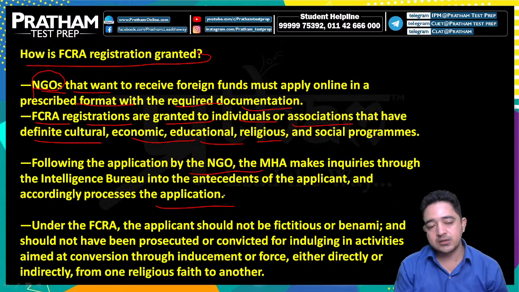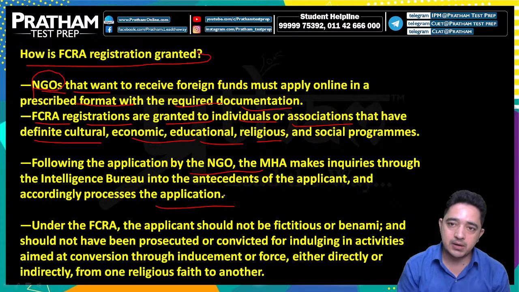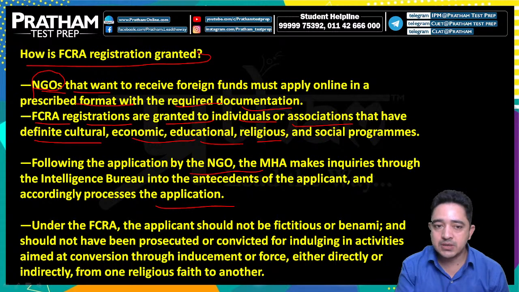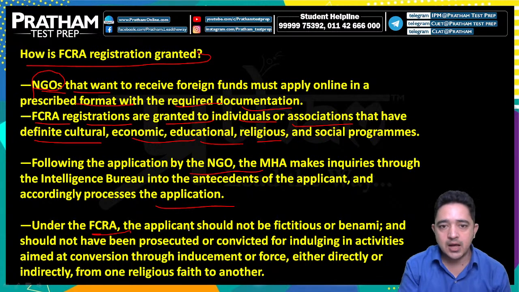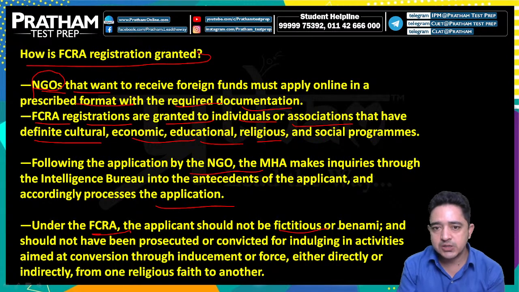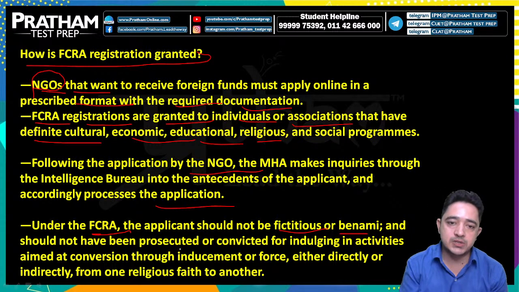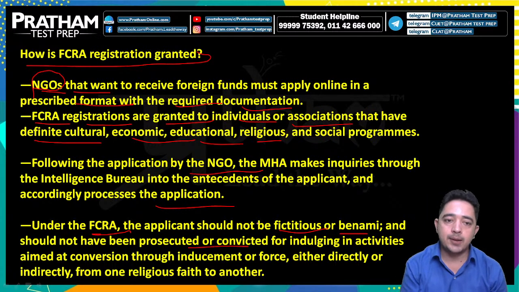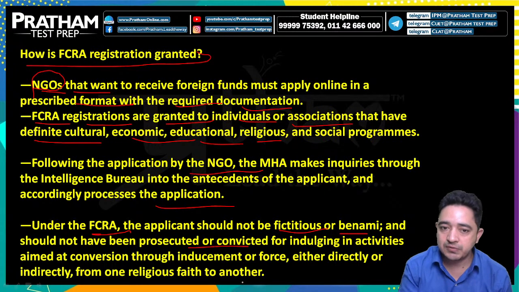Why are we discussing the steps? Because the steps are very important, because sometimes they will ask you in MCQs. Under the FCRA, the applicant should not be fictitious or benami and should not have been prosecuted or convicted for indulging in any activities aimed at conversion through inducement or force, either directly or indirectly, from one religious faith to another.